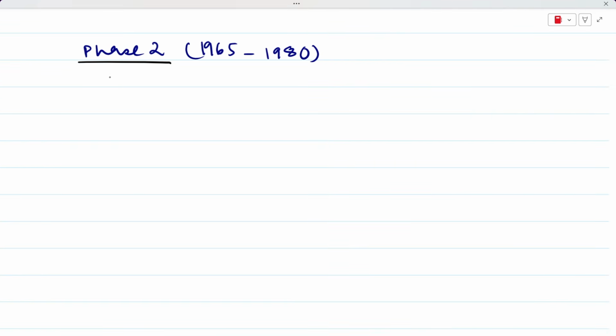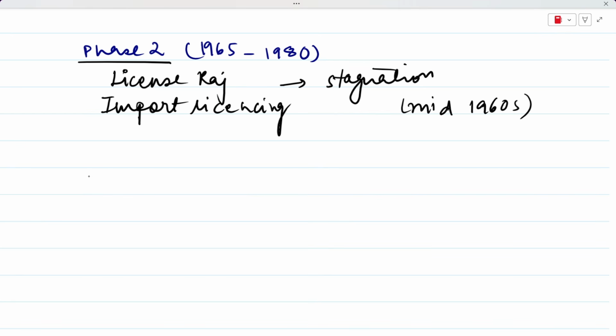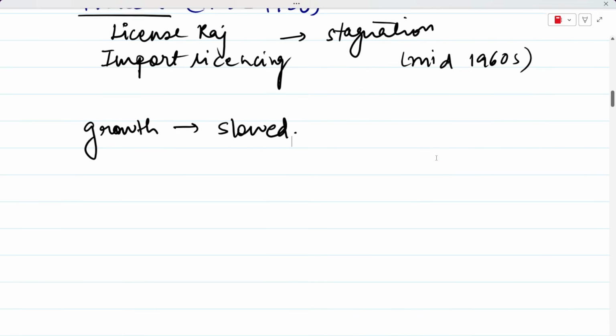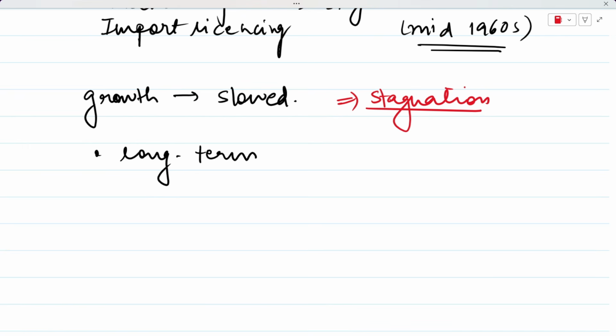As we just saw in phase one, due to license raj and policies like import licensing, it actually led to industrial stagnation, right? All of this happened during the mid 1960s, and we saw that industrial growth slowed down a lot. This is what is called stagnation, right? When growth has fallen, or growth has stopped entirely, this is called stagnation. So industrial stagnation means a long term slowdown in our industrial growth, right?